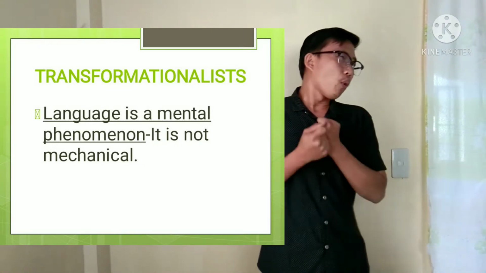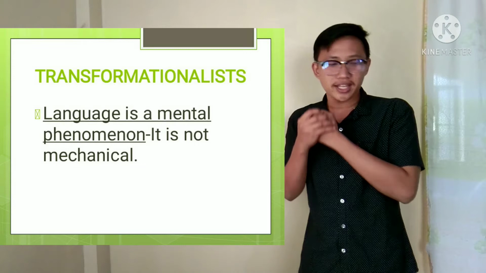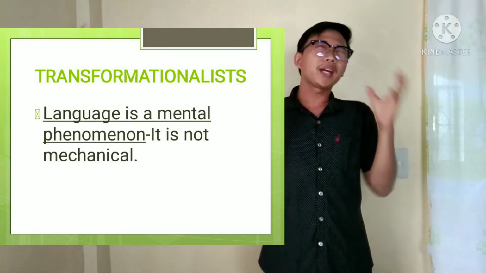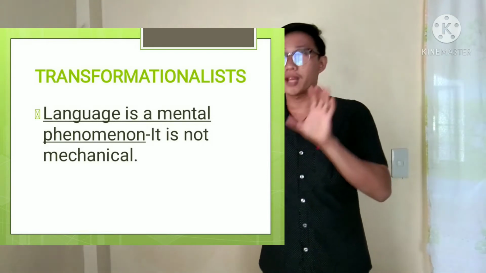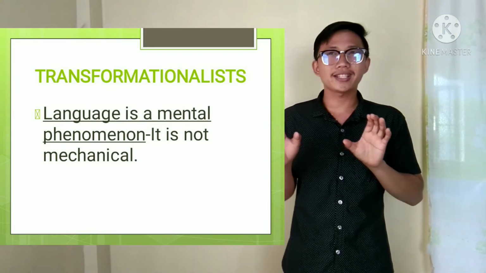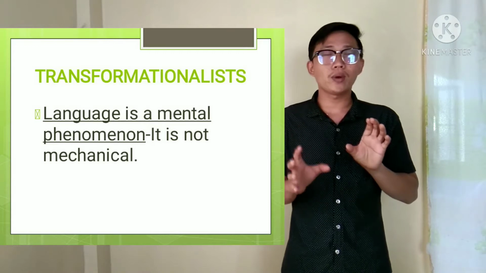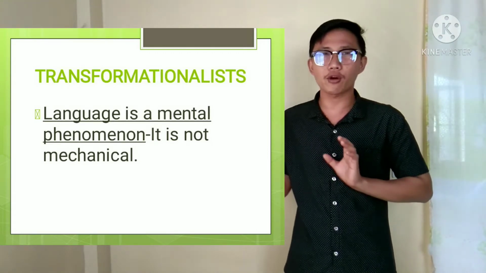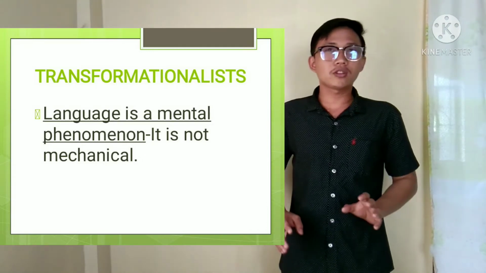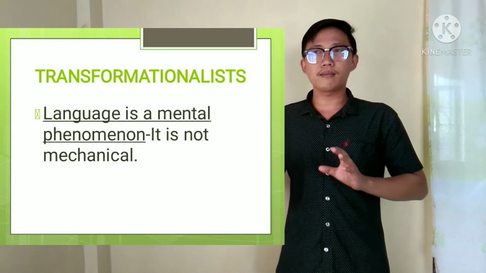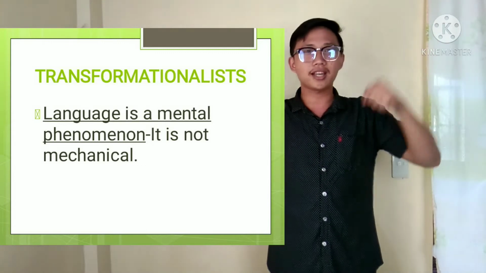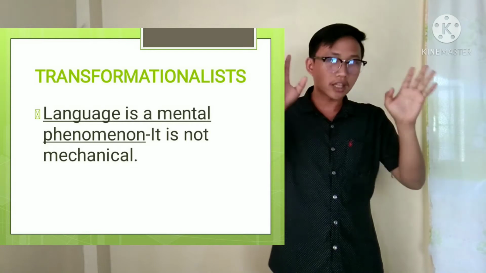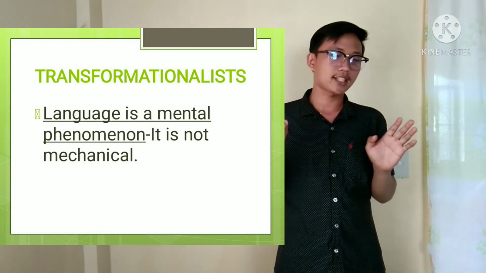When we talk about transformationalist, it is in line with transformation in terms of language, not in certain forms of mechanical. Not to the extent that from a car it became a robot that has arms and legs. No, that is not what transformationalist is.